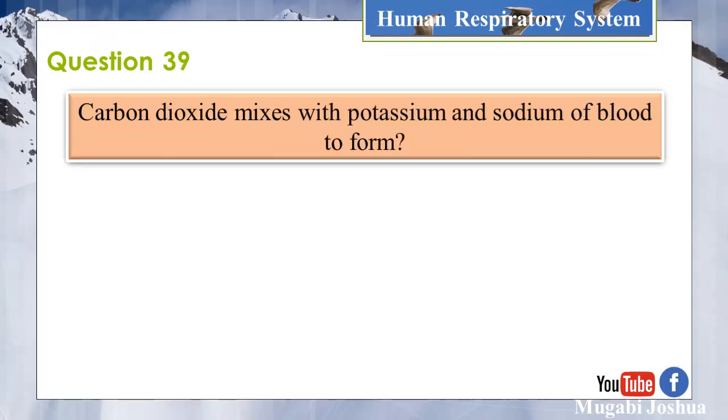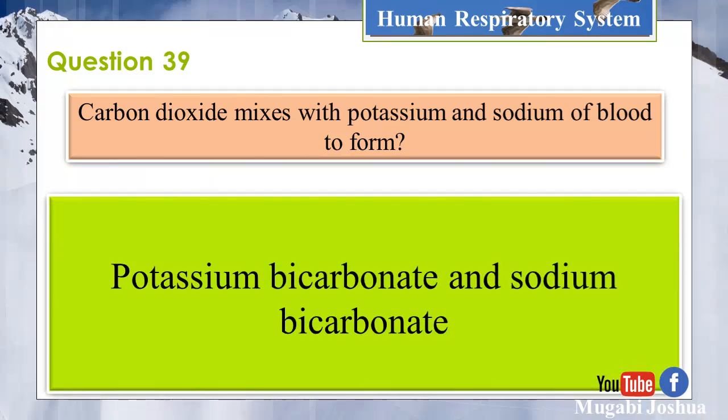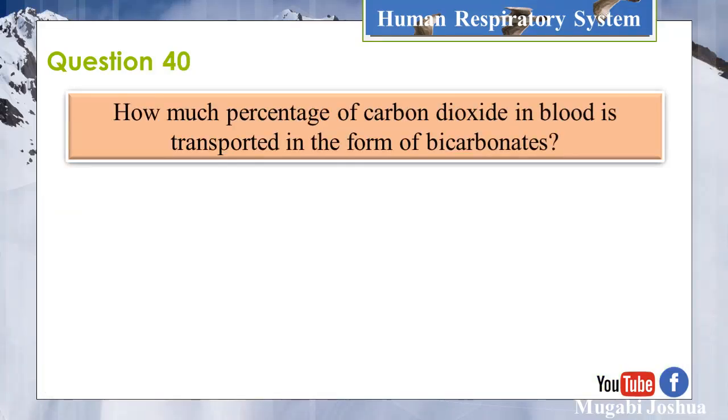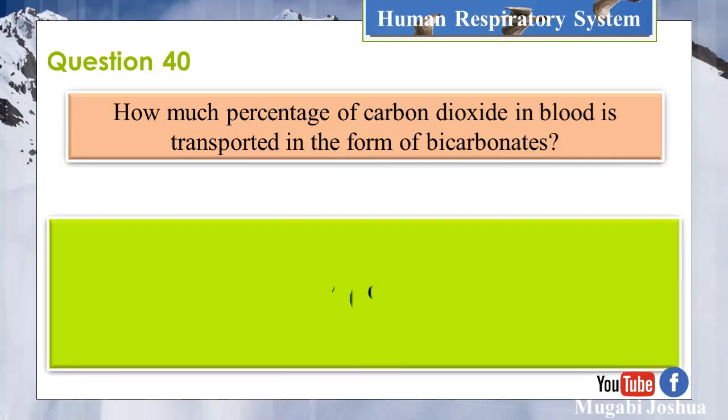Question 39. Carbon dioxide mixes with potassium and sodium of blood to form potassium bicarbonate and sodium bicarbonate. Question 40. How much percentage of carbon dioxide in blood is transported in the form of bicarbonates? 70%.